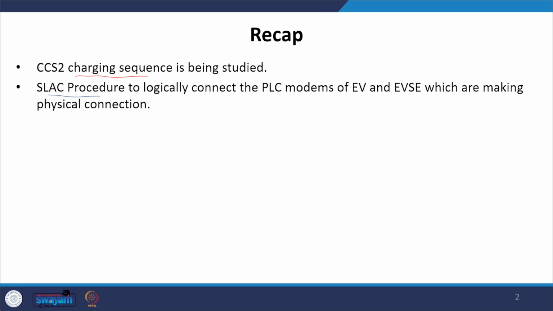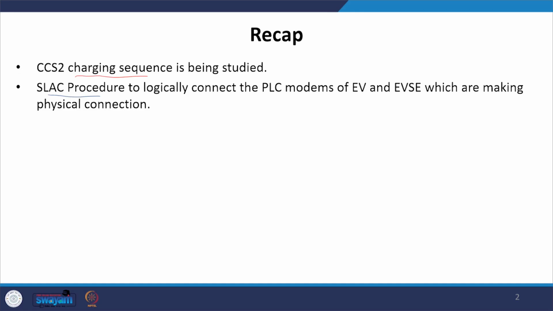Obviously, in a charging station where the EVSEs are placed at certain distances, the least attenuation will be between those PLC modems which are very near to each other, which are nothing but those physically connected to each other.